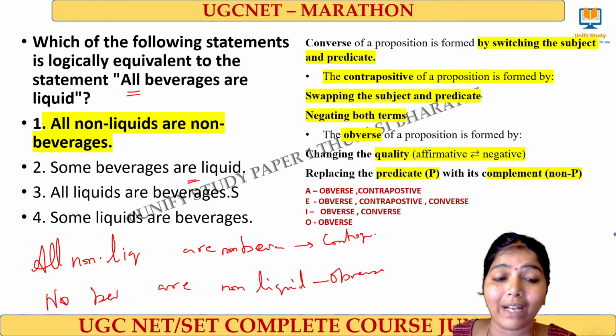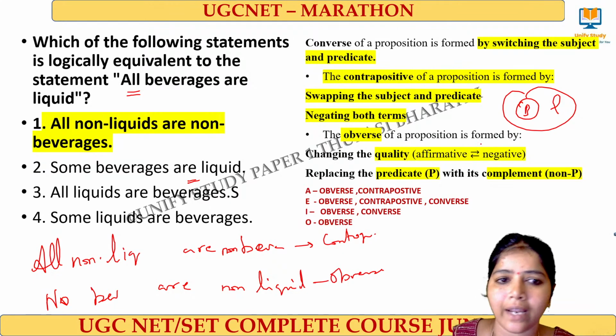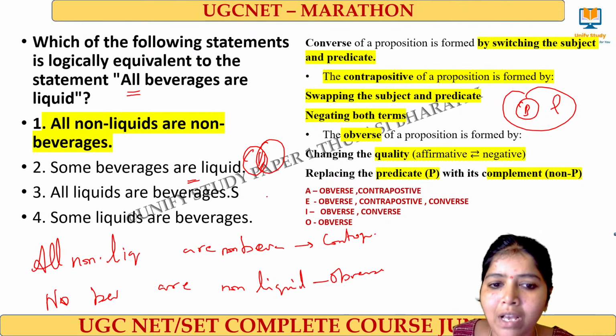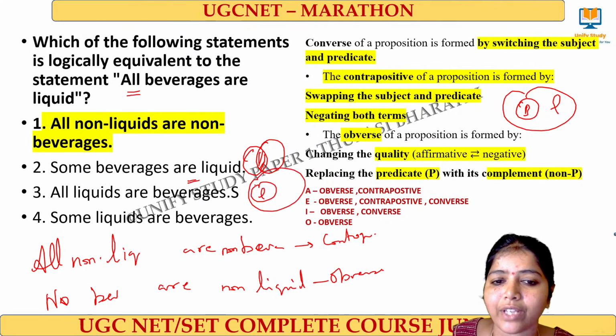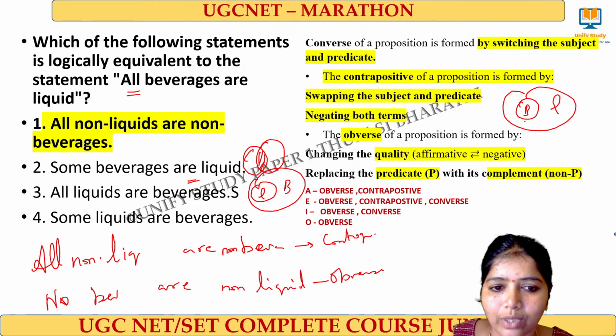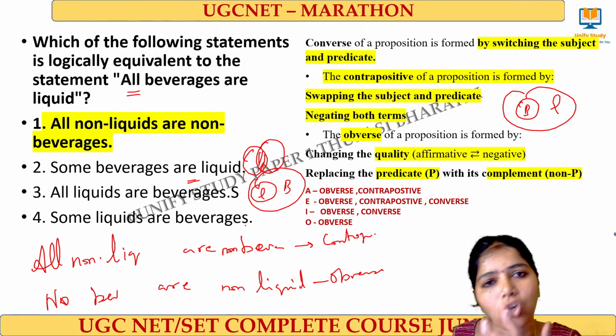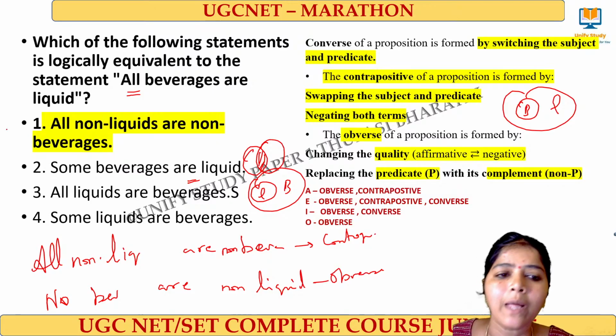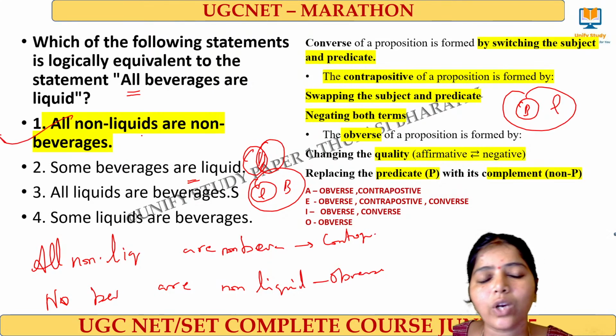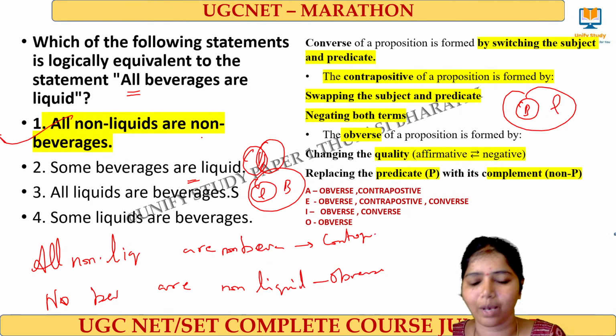I also give you a Venn diagram based explanation here. If I say all beverages are liquid, this is there. For some beverages are liquid, it will be coming like this. Some beverages are liquid will not come. All liquids are beverages is also not equivalent to this one. Some liquids are beverages is also not equivalent to this one. Clear? So here, all non-liquids are non-beverages.